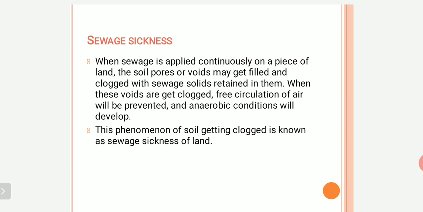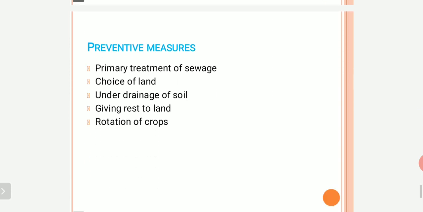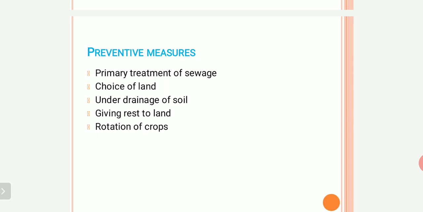Now you understand what sewage sickness is. It is nothing but when the pores of the sand get clogged due to the suspended solids present in the sewage and anaerobic conditions prevail. What preventive measures should we apply to control this sewage sickness? First of all, primary treatment of sewage.